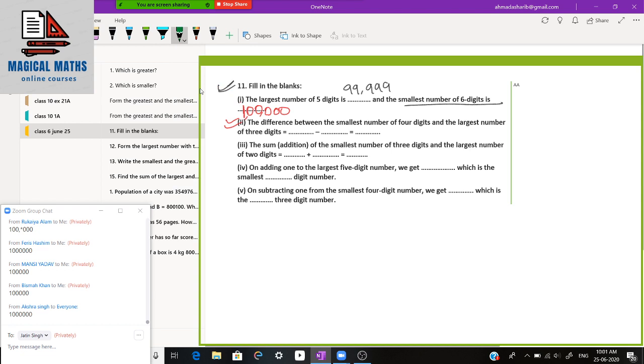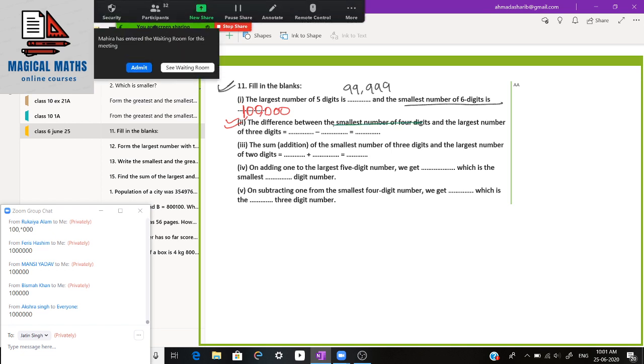So the second question is: the difference between the smallest number of 4-digit and the largest number of 3-digit. So what is the smallest number of 4-digit? What is the smallest number of 4-digit?